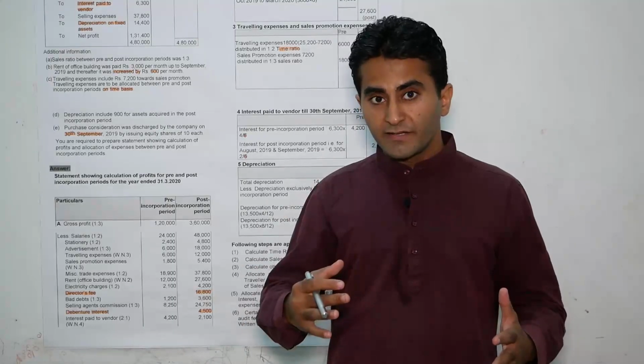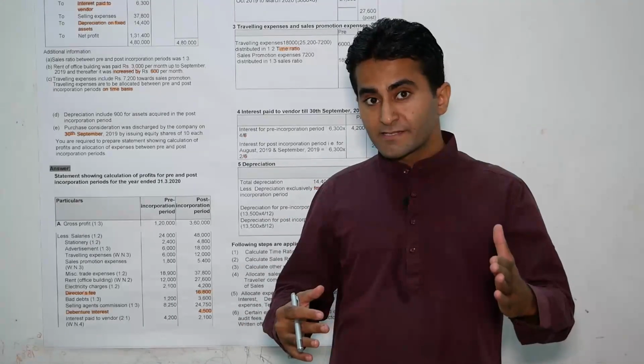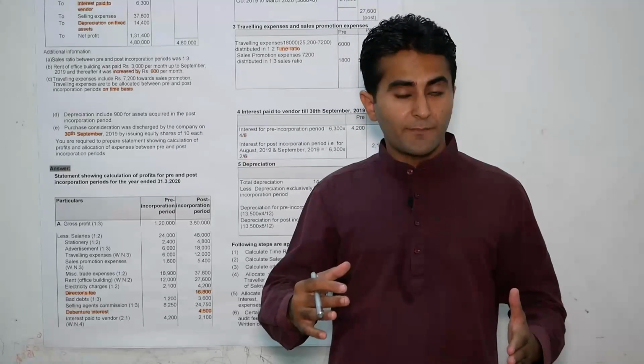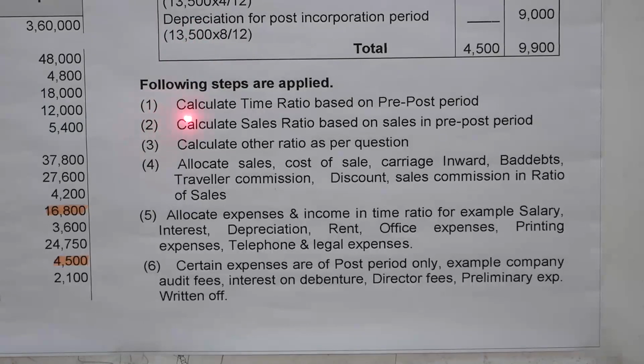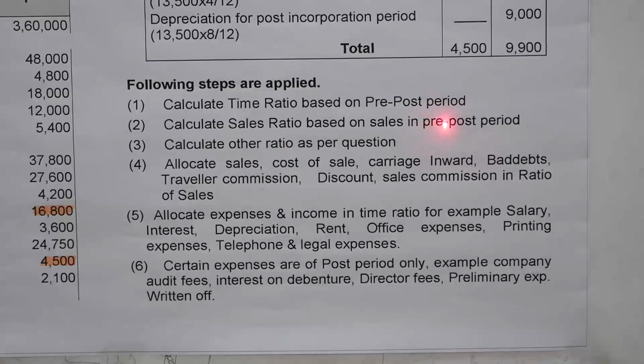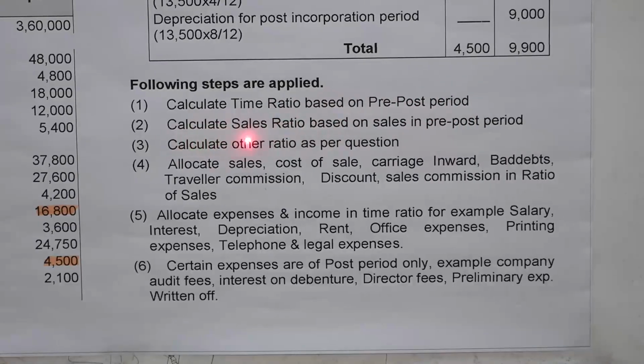Before starting the question, we will first discuss the steps which apply to a question. First is to calculate the time ratio based on the pre-post period. Next is to calculate the sales ratio based on sales in the pre and post period. Next is to calculate other ratios as per the question. Next is to allocate sales, cost of sales, carriage inward, bad debts, traveler commission, discount and sales commission in the ratio of sales.